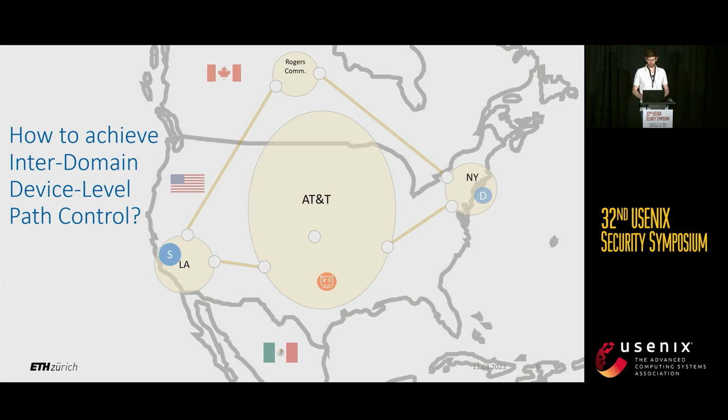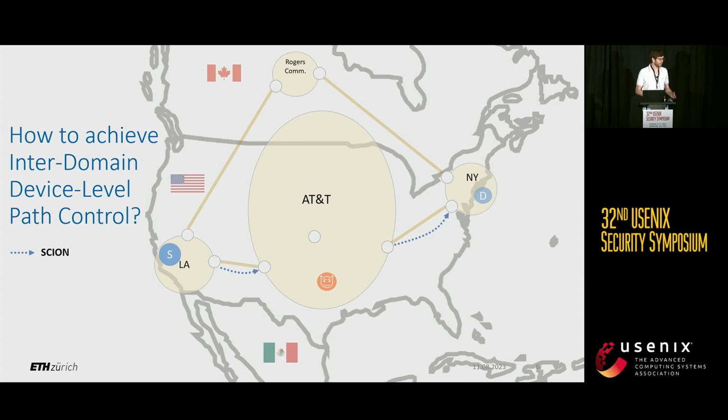One recently proposed new network architecture is SCION. And SCION allows the source essentially to choose over which networks their traffic is sent. So the source in LA, to ensure geofencing, can specify that it wants to send its traffic via AT&T and then directly to New York. This allows the source to choose both the incoming border router to AT&T and the outgoing border router, thus evading the Rogers Communications network.